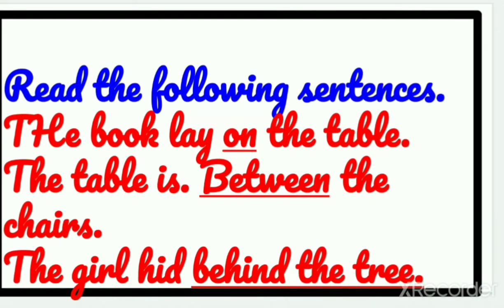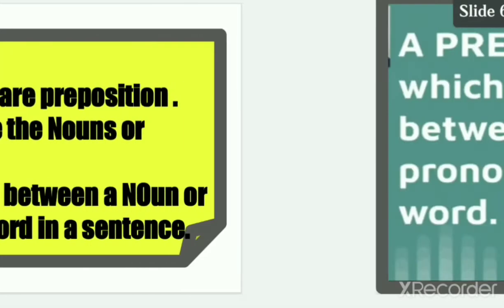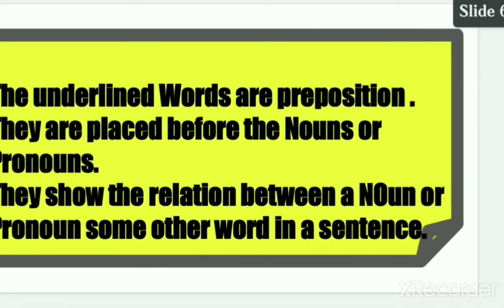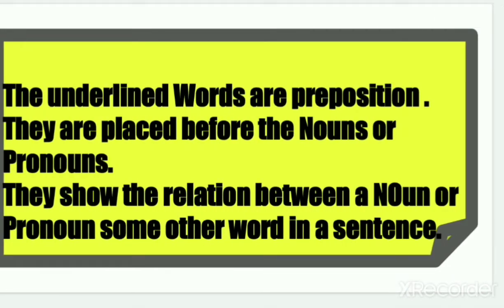Okay, on. What are these? These are prepositions, right? The underlined words are prepositions. They are placed before the nouns or pronouns. They show the relation between a noun or a pronoun and some other word in a sentence.